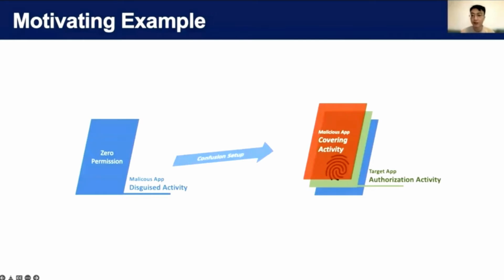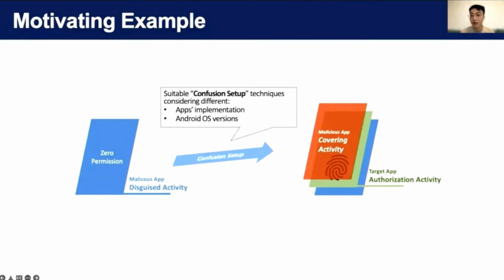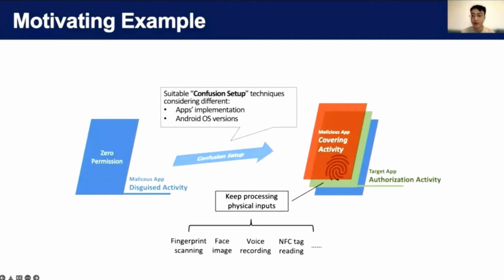In practice, the malicious app can put the target authorization window underneath a malicious covering window. This is possible because Android allows windows or activities from different apps to be stacked together. So we need to propose confusion setup techniques to create such a layout while not blocking the background input listeners.